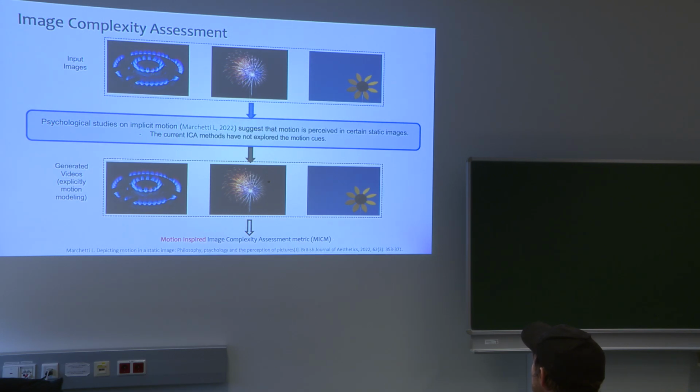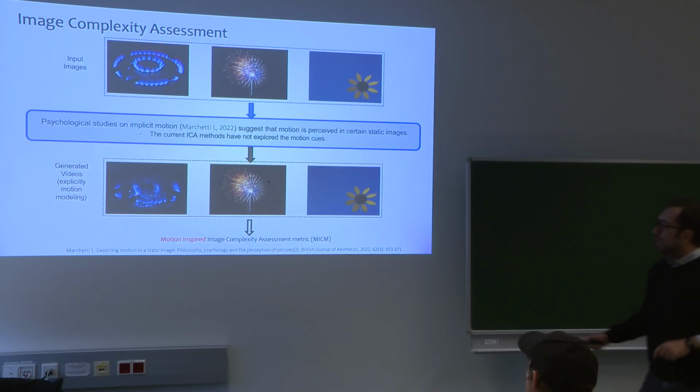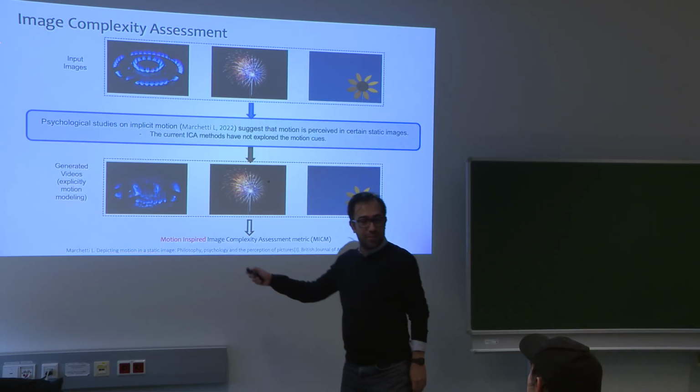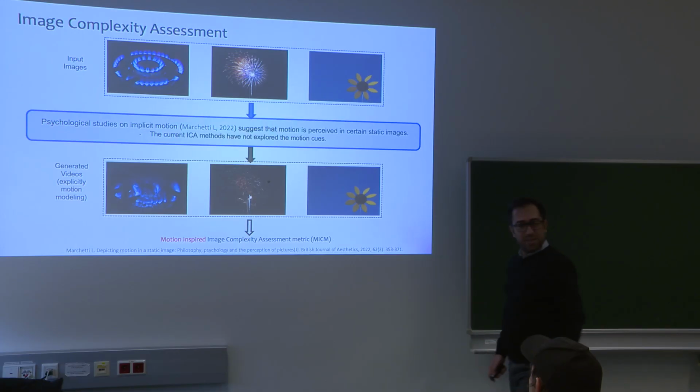Something like this, right? The picture is static, but we have an implicit perception of the motion here, right? For the other one, our brain may think something like this. And for the other one, we may think something like this.